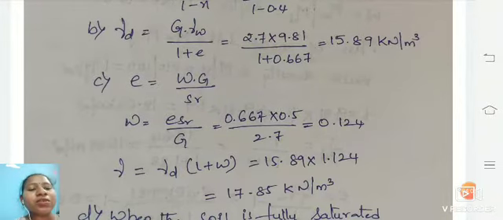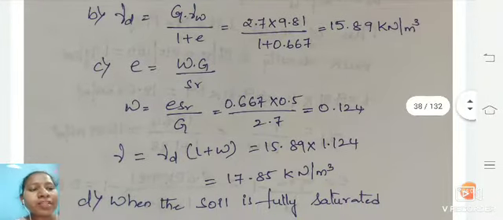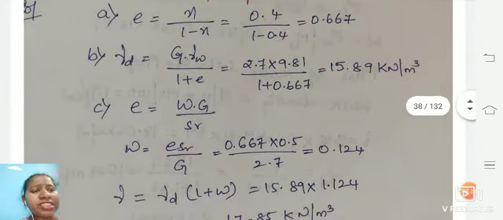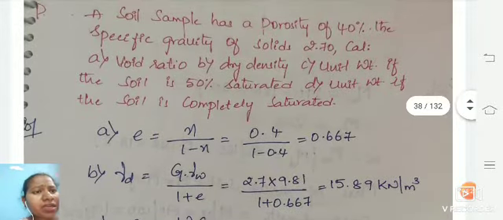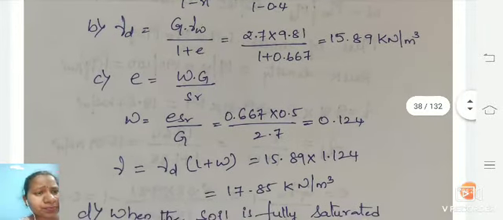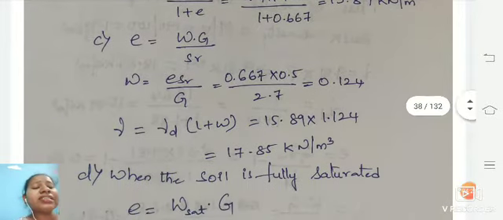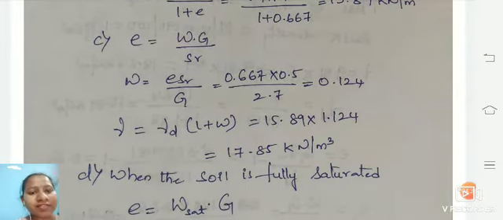Now we will be finding out gamma, that is gamma d into 1 plus w, that is 15.89, the value we got for the dry density, into the value 1.124. This 1.124 is taken into consideration with the unit weight of water, and that will give 17.85 kilonewton per meter cube.